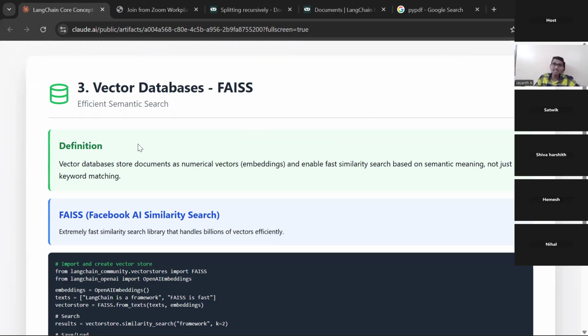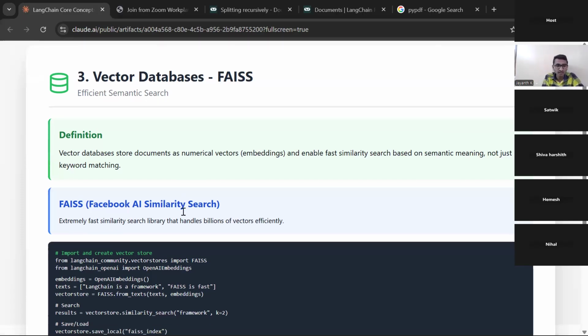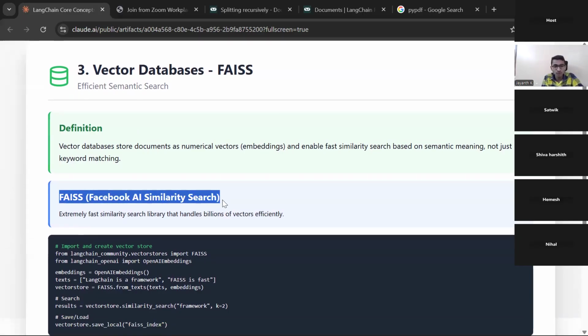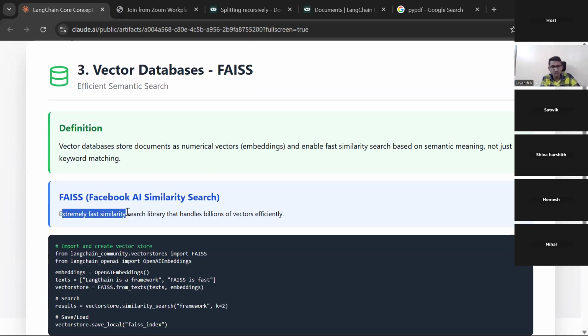That is why you're able to understand what ChatGPT is giving. ChatGPT has both an encoder and a decoder, right? Both components work separately, but this is how the model is understanding. That's what I want to tell here. Now, one example that we are going to use in our project is Facebook AI Similarity Search. They tell that it is an extremely fast similarity search library that handles billions of vectors efficiently.